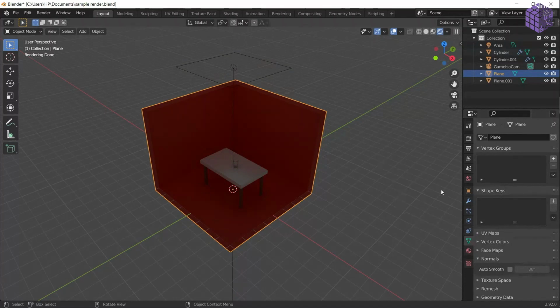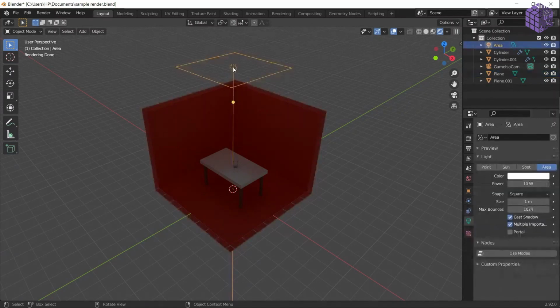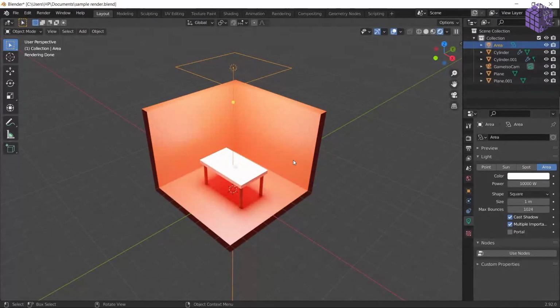It's 10 watts. Let's increase it to about 10,000 watts. Going to blow that up. In real life, if you get 10,000 watts of light, this is how it's going to look. So let's reduce that.